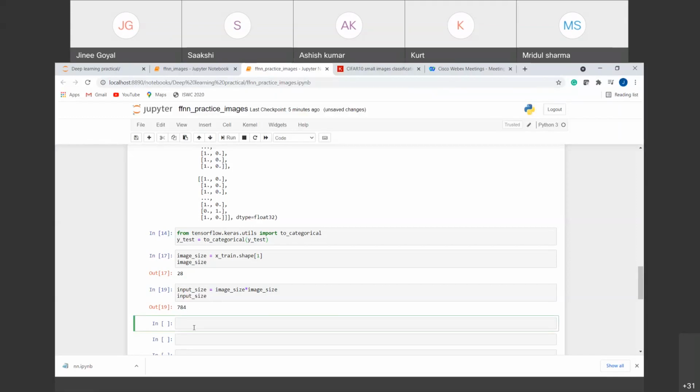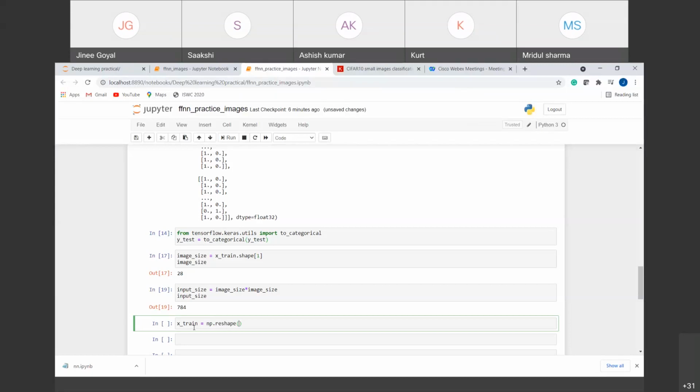Now I have got my input size, but the actual image we have is a 2D image, that is 28 cross 28. But the number of neurons we are having is 784 in a single order. So it means we have to flatten our image. To flatten our image, we have to reshape it from a 2D image and convert it into a 1D array. For that, I gave you the function in the first class, the reshape function, where we were reshaping the arrays. So that will come in handy here. We want to reshape into a 1D array. We have to flatten it.